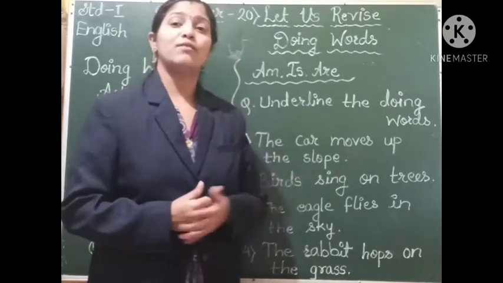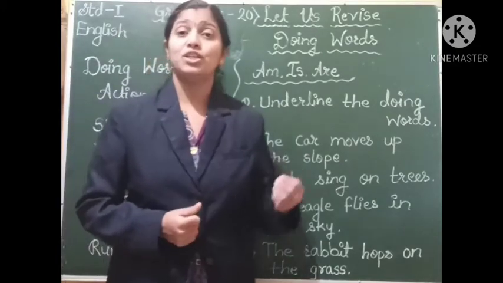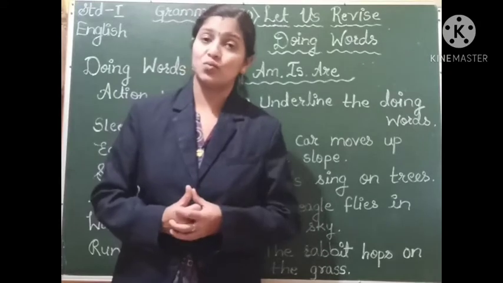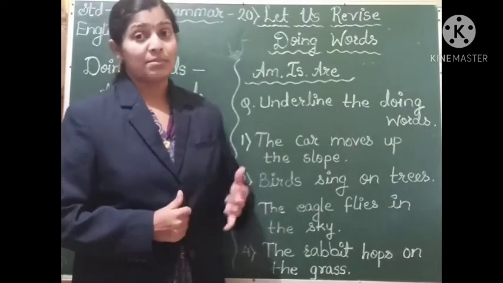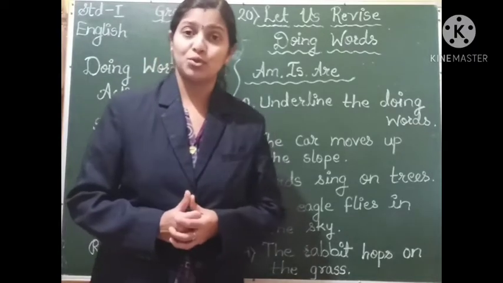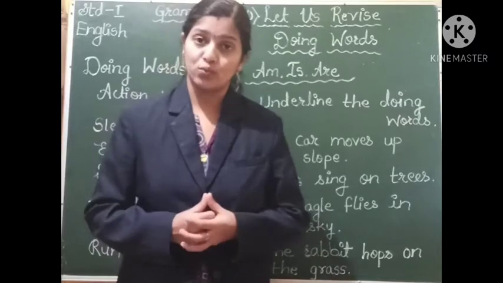Now let us see a few sentences and we will try to find out which are the doing words or the action words from these sentences. In your grammar textbook, an exercise is given where you have to find out the action words or the doing words.